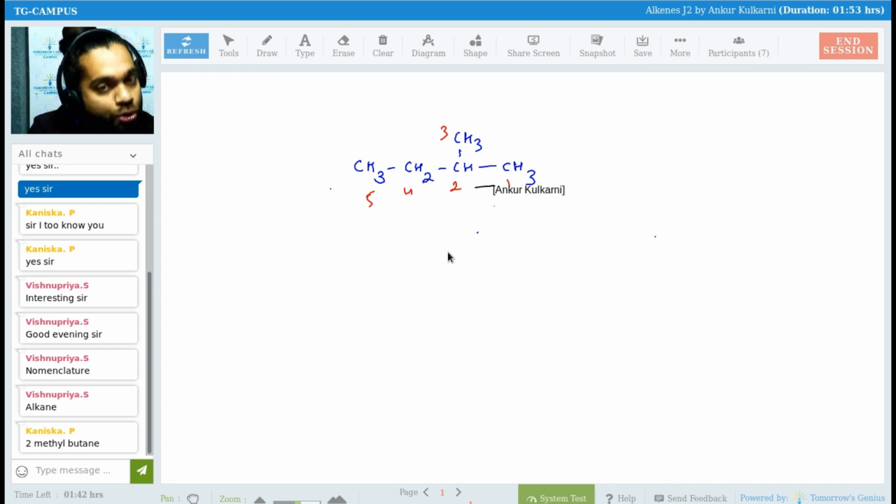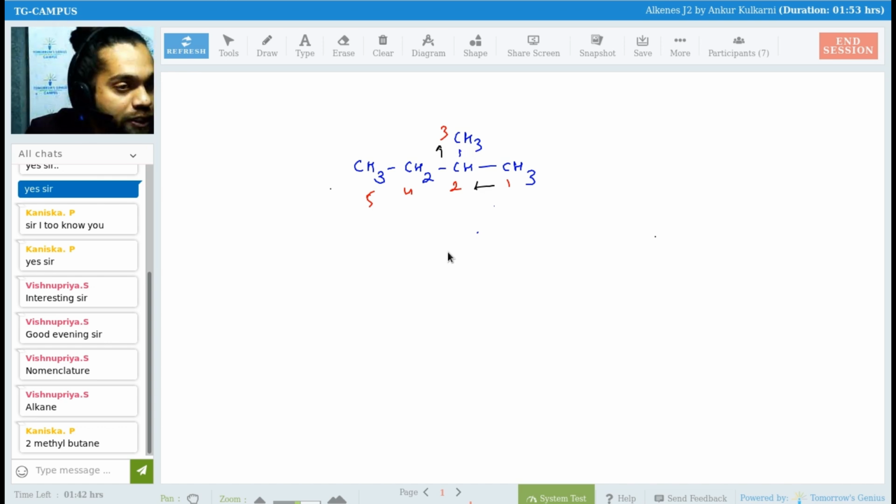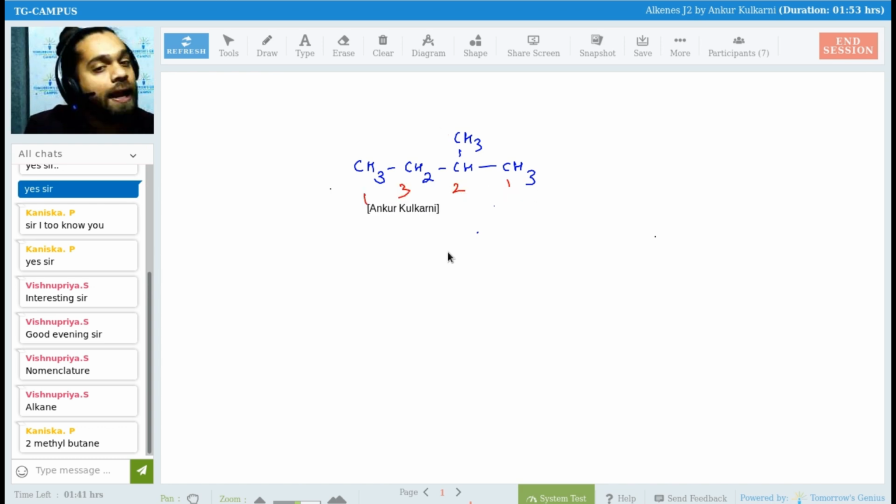So 1 is attached to 2. Yes, true. 2 is attached to 3. Yes, true. But is 3 and 4 attached? Mukeshwaram, is it so? No, it is not attached. So obviously it is not continuous. So continuous would be what? Continuous would be 1, 2, 3 and 4.